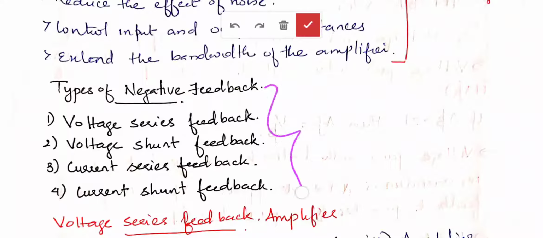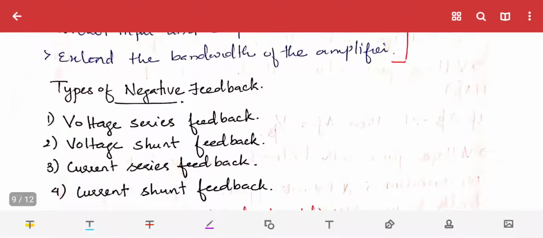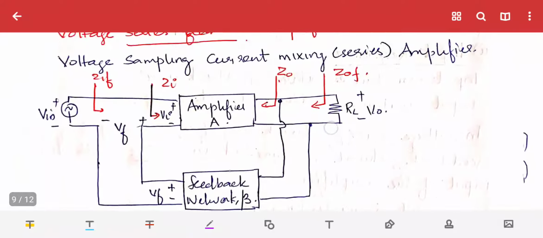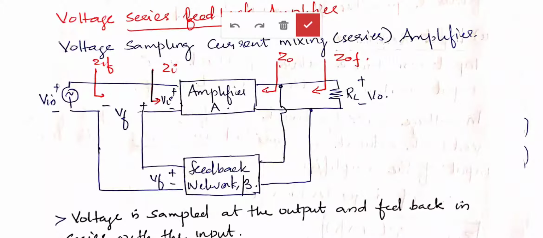Now you just study the 4 configurations or topologies of negative feedback, or how we can connect negative feedback in 4 ways: voltage series, voltage shunt, current series, and current shunt. Out of these, the first one will be explained in detail, that is voltage series feedback. So we will see the voltage series feedback configuration. This is the block diagram or schematic of a voltage series feedback amplifier.